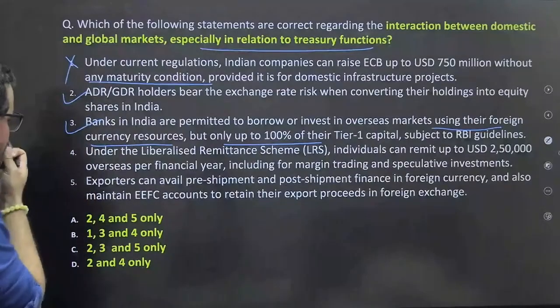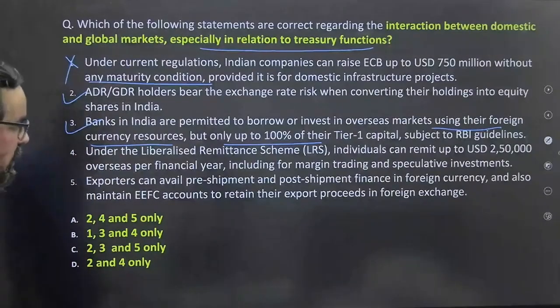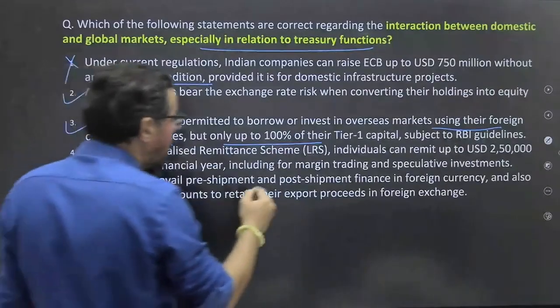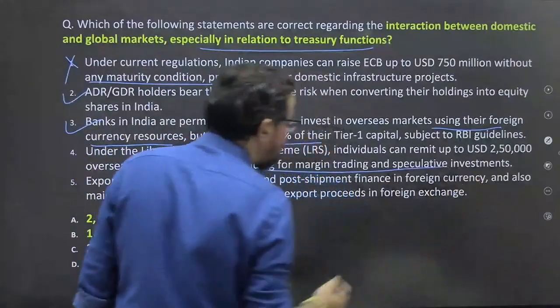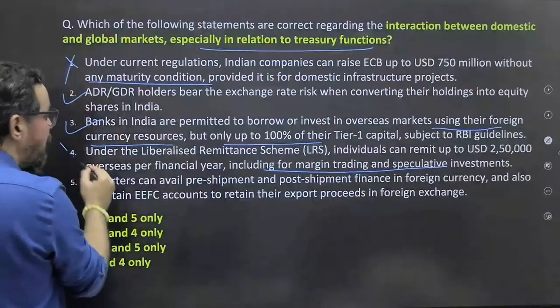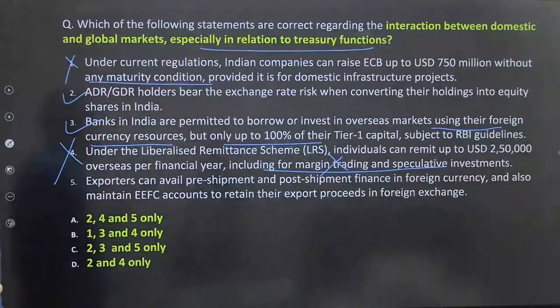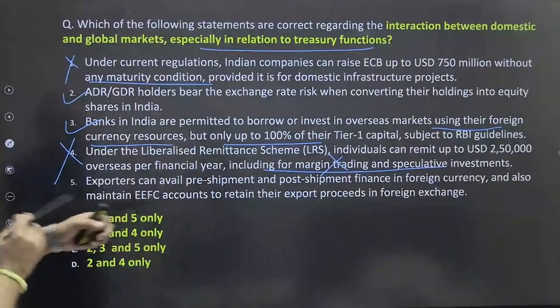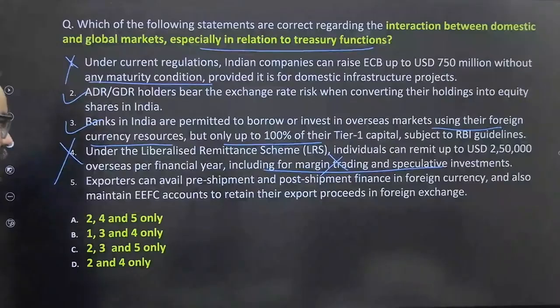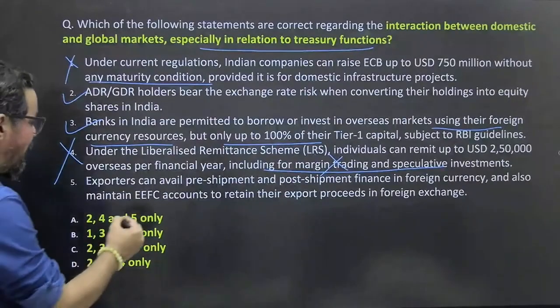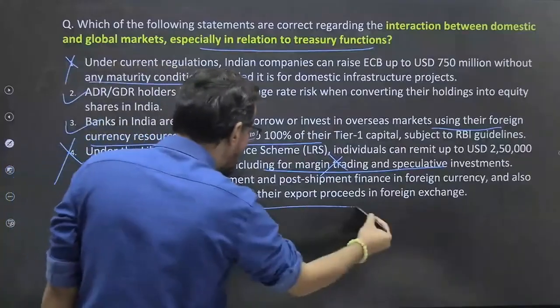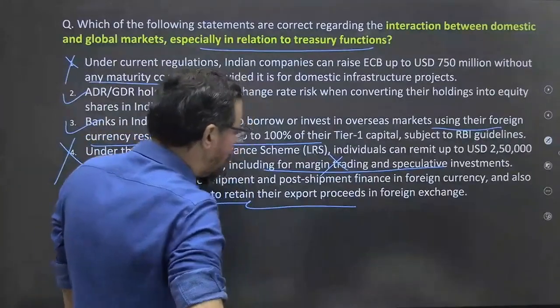Next one, under the LRS, individual can remit 2,50,000 overseas per financial year, including margin trading and speculative investment. No, it is not allowed for the margin trading and speculative trading. Wrong. Exporter can avail pre-shipment and post-shipment finance in foreign currency and also maintain EEFC account to retain their export proceeds in foreign exchange too.